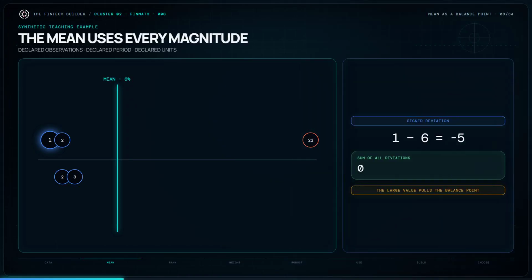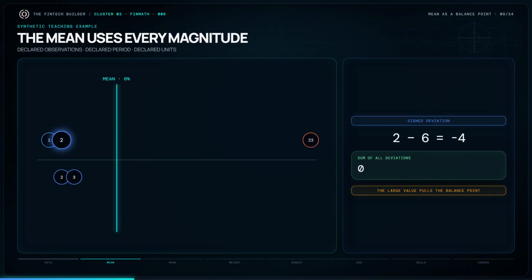Another way to understand the mean is as a balance point. Measure every observation's signed distance from 6. The 4 lower observations contribute negative deviations. The 22% observation contributes a positive 16-point deviation. The signed deviations sum to 0. The large value pulls the balance point toward itself, which is why arithmetic mean responds strongly to extreme magnitudes.